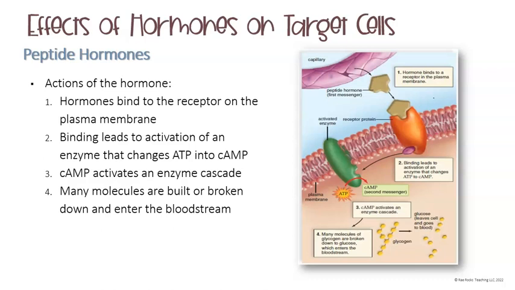The binding of that is going to lead to the activation of an enzyme that changes ATP into cAMP. The cAMP is going to activate what we call an enzyme cascade, so an overflow of these enzymes working. Many molecules are going to be built or broken down, and then they will also enter into the bloodstream.